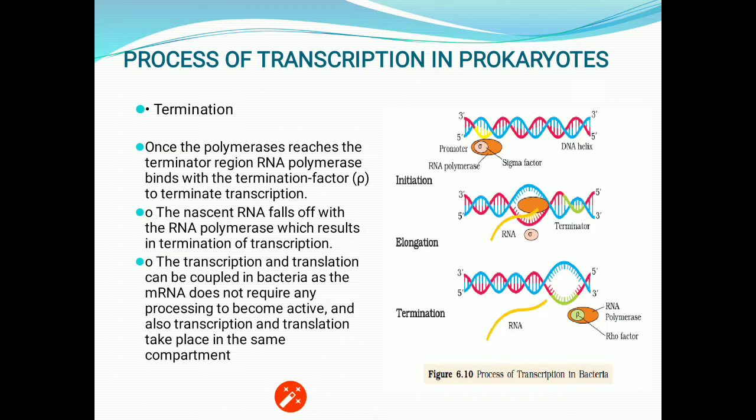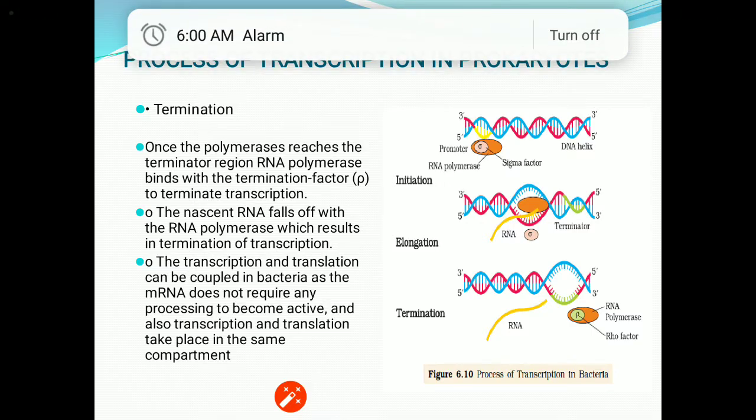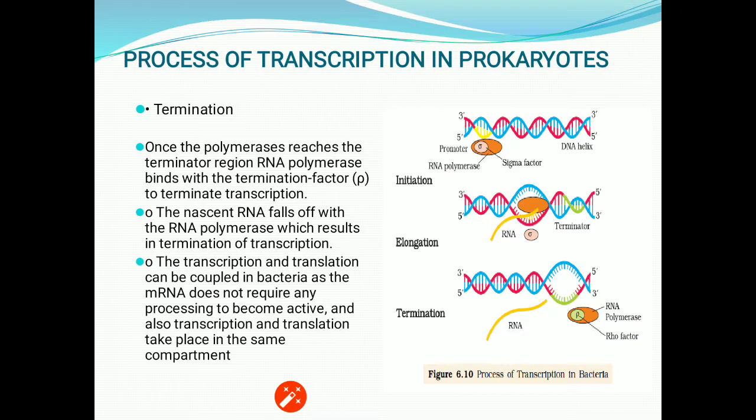Now the last step of the process is termination. Once the polymerase reaches the terminator site, look at the image, the third part, that is termination. The RNA polymerase binds with the terminator factor, that is the Rho factor, to terminate transcription. To initiate the process, we need the sigma factor, and to terminate the process, we need the Rho factor. So the nascent RNA falls off with the RNA polymerase, which results in termination of transcription.